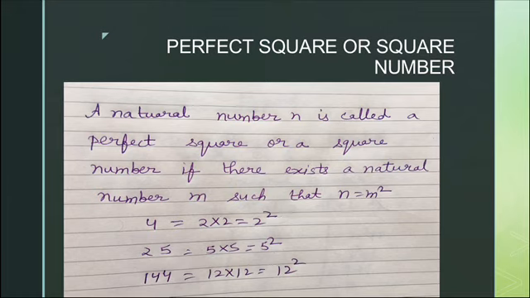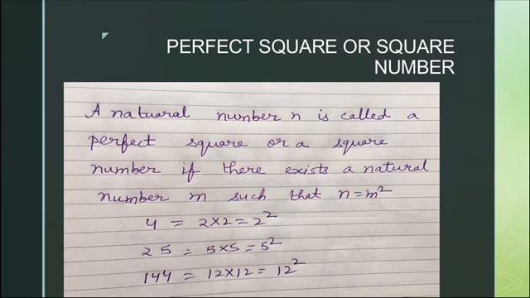The next thing is perfect square or square number. A natural number n is called a perfect square or square number if there exists a natural number m such that n is equal to m square. Now, what does it mean? It means a natural number is a perfect square if it is a square of some natural number.